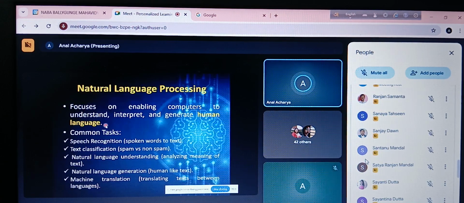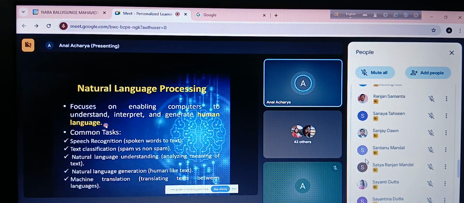Over here there are three terms. The first term is understand. That means the computer should be able to understand. Let us suppose I am giving a lecture, the computer should be able to understand what I am saying.